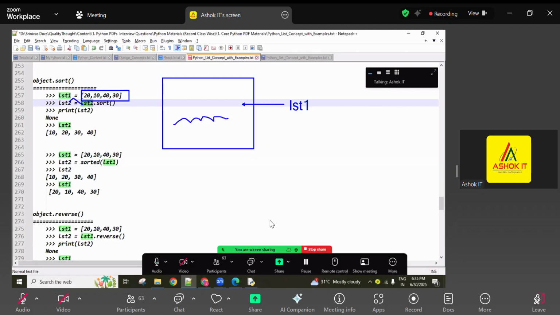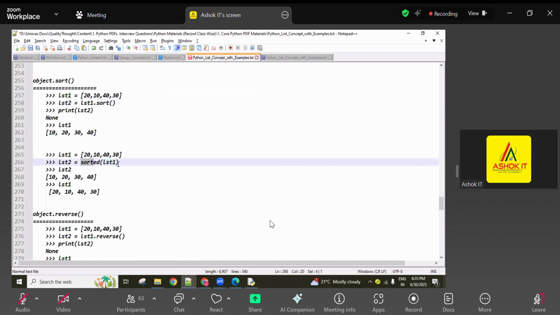And when we assign it to a new variable, nothing is returned. The sort method does not return a new object, that's why nothing is assigned to lst2. So if nothing is assigned, None is printed; by default None is assigned. In lst1 only, you are going to get the elements in sorted order.